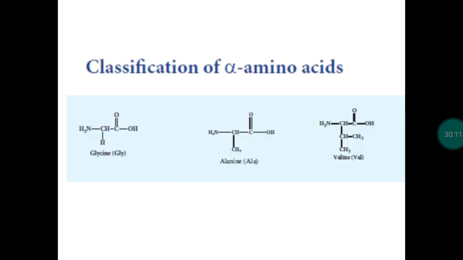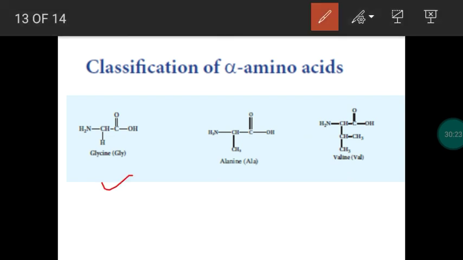Then amino acids can be denoted by 3-letter code as well as 1-letter code. For example, take glycine. Instead of writing the full name glycine, we can take first 3 letters, GLY, right? So GLY is the way of representing the amino acid glycine. This is called a 3-letter code. Instead of 3-letter code, we can use 1-letter code, which means the first letter is taken.